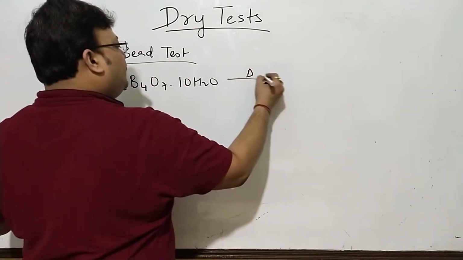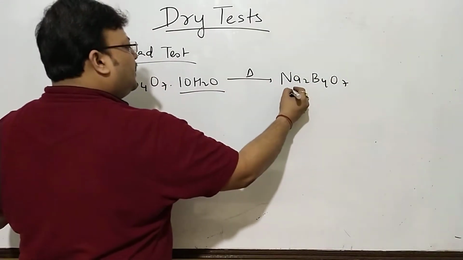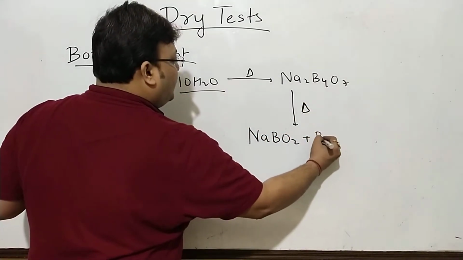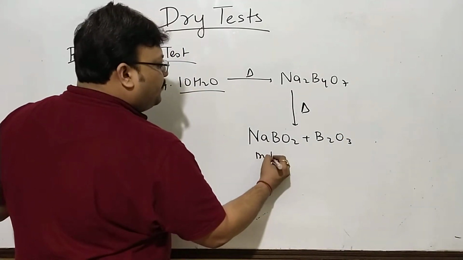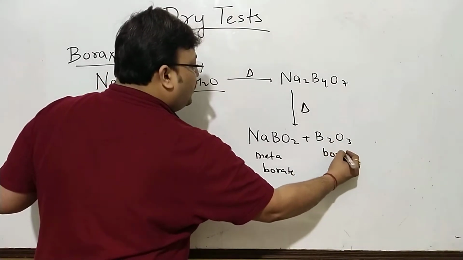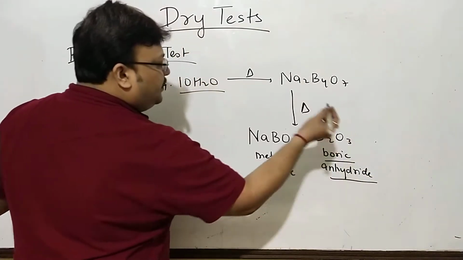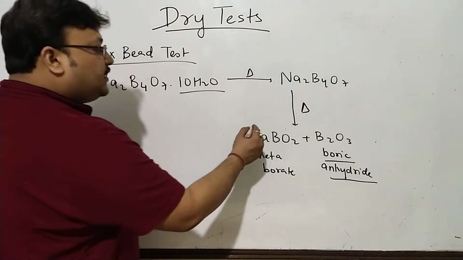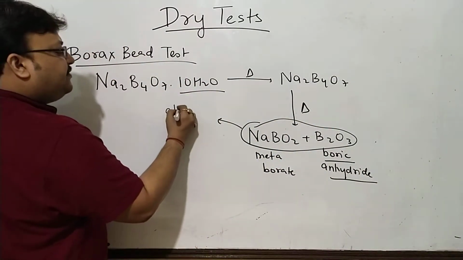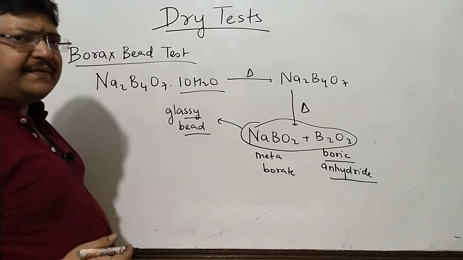This when heated gives you Na2B4O7 without the water of crystallization, and this on further heating will give you NaBO2 and B2O3. This is sodium metaborate, and boric oxide is popularly referred to as boric anhydride, because this with water will give you boric acid. Now these two together, sodium metaborate and B2O3, will give you a particular glassy bead. It will have a glassy bead-like appearance.